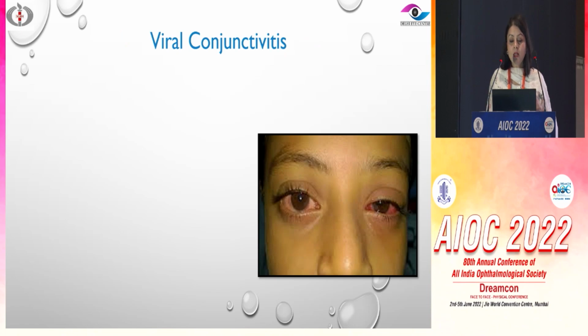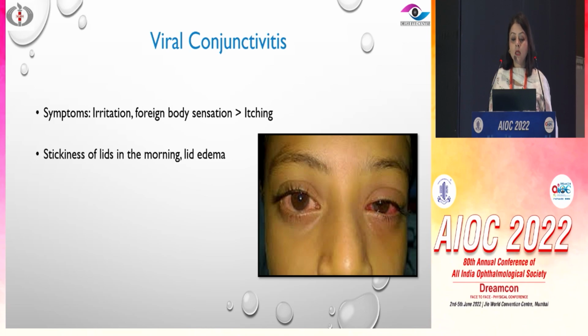So let's start with viral conjunctivitis. It's going to be a very clinical presentation on how to differentiate these disorders in the clinic. First and foremost, these patients usually complain of irritation, foreign body sensation, and watering, more than itching. So the predominant symptom here would not be itching. If we ask these patients, they'll typically tell us there's stickiness of the lids in the morning. When they wake up, there's some amount of crusting. There might be associated edema when we examine them.